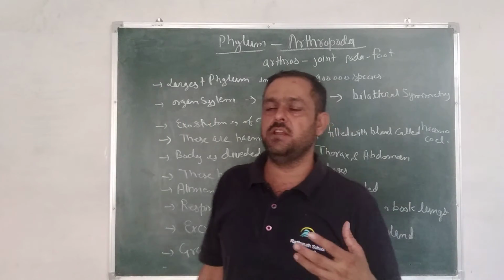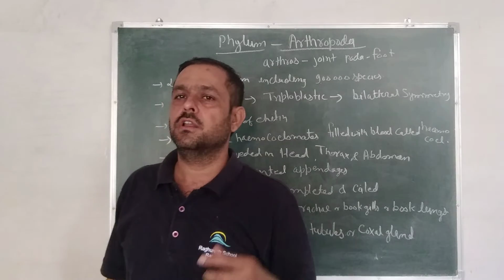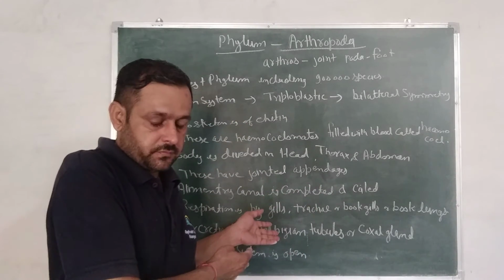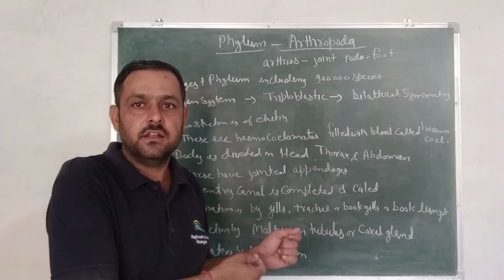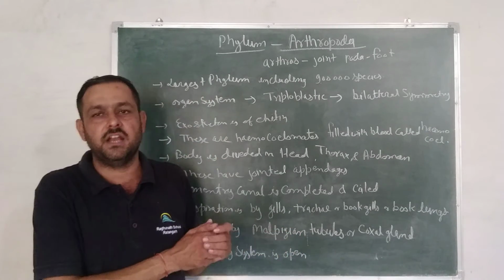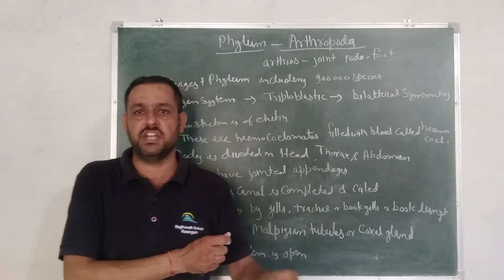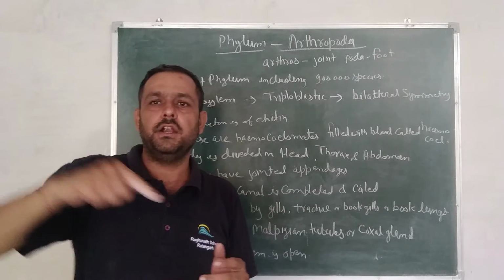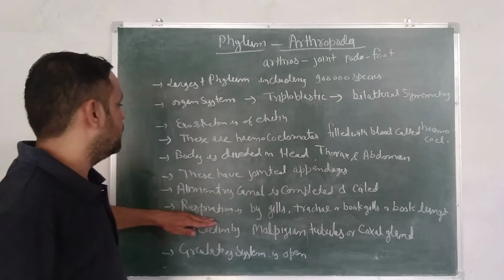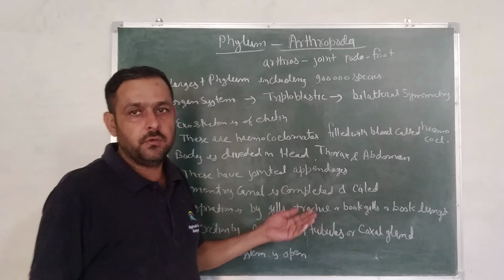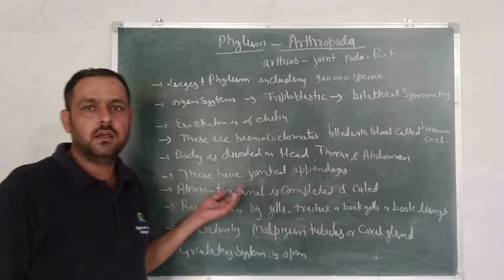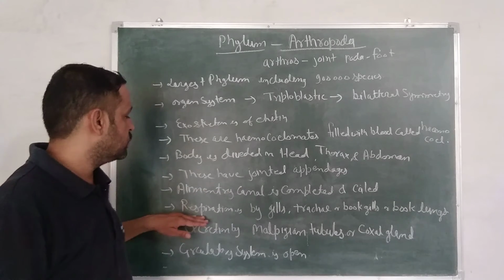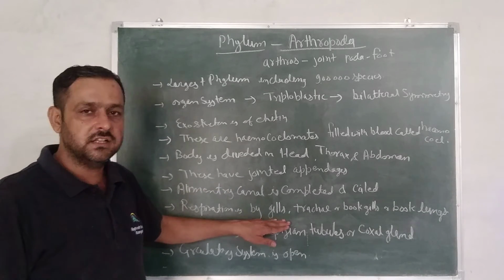Next, alimentary canal is complete and coiled. What do we mean by alimentary canal is complete? It means both the mouth and anus are formed. In Annelida there is also a complete alimentary canal, but that is straight. Here in Arthropoda, the alimentary canal is complete, but it is coiled. Next, respiration. As we know, some Arthropoda are found in aquatic conditions, so they can respire by gills.